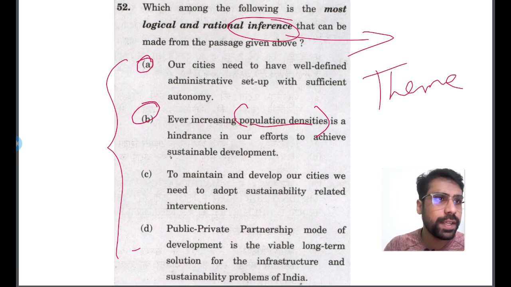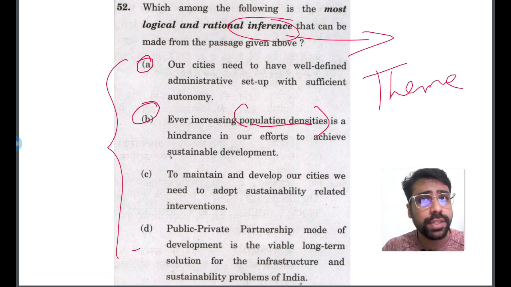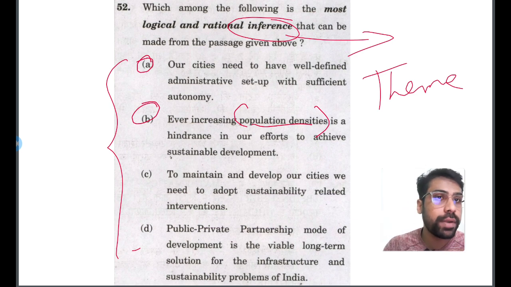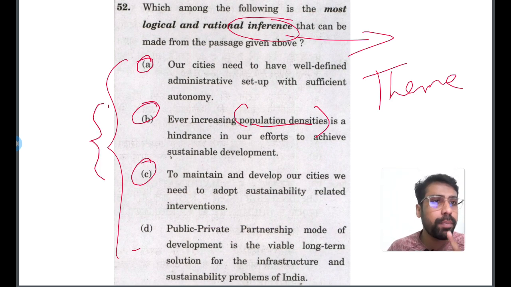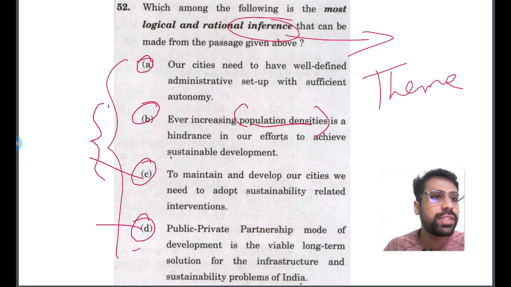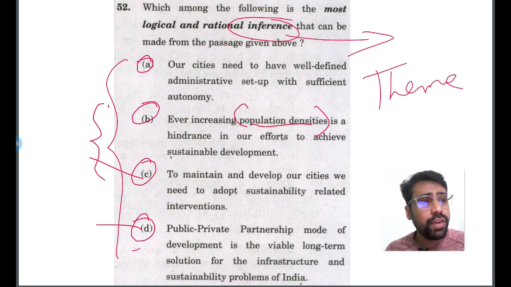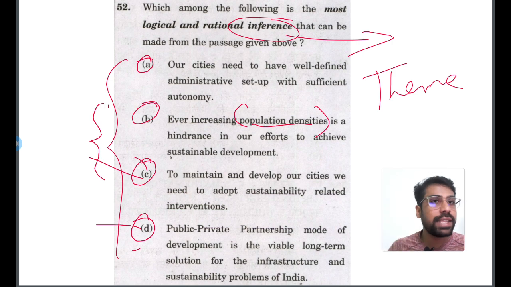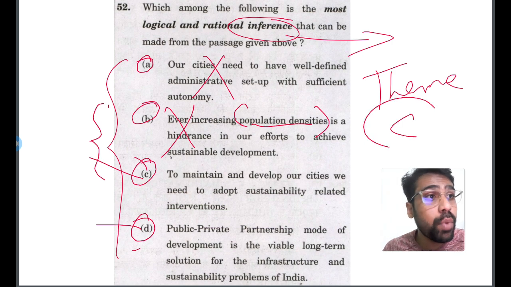But here it is talking about density. Okay, so density is also a component of sustainability, I agree. But what is our philosophy? If you think more than one answer is the right answer, then we should choose the most appropriate one. Which is the most appropriate among these two? B and C. Most appropriate with respect to environmental protection. And this is an economics type option, right? The theme of our passage is not economics, rather it's environment. So the most appropriate option is C. See, we cannot say that this is completely wrong or this is completely wrong. But this option C is the most appropriate answer.